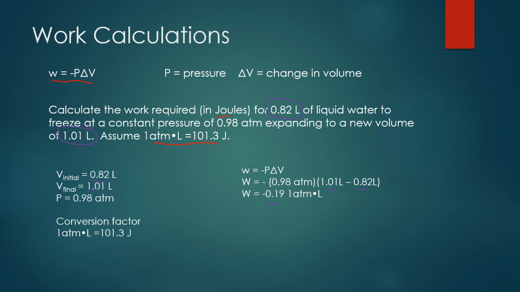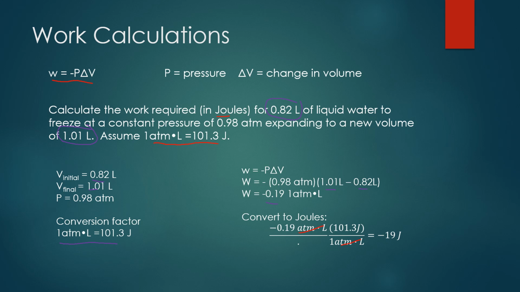Now we're not done because the final answer should be in joules, so we're going to use the conversion factor given to us to convert that atm liters to joules. Doing that, putting the atm liter portion on the bottom or in the denominator so that those units cancel, we take negative 0.19 times 101.3, and that will give us negative 19 with two significant figures, joules.